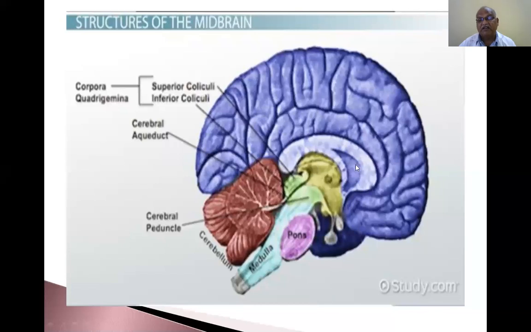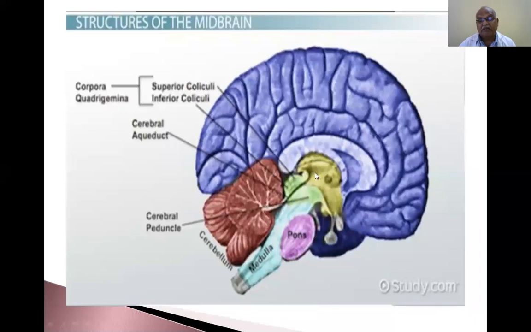This entire part is the diencephalon. This is superior, the diencephalon part. This is the cerebral cortex: frontal lobe, parietal lobe, occipital lobe. To expose this one, the temporal lobe is cut. This is the cerebellum, present behind the pons. The cerebellum is connected to the midbrain by the superior cerebellar peduncle, to the pons by the middle cerebellar peduncle, and to the medulla by the inferior cerebellar peduncle.